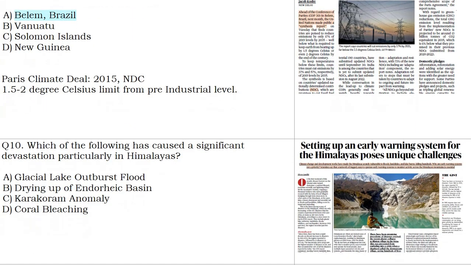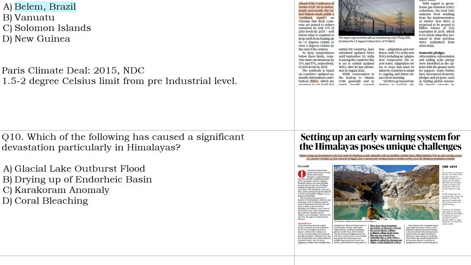Now come to 10th question. Which of the following has caused a significant devastation, particularly in Himalayas? The first option says GLOF. GLOF is glacial lake outburst flood, then drying up of Indo-Arctic basin, then Karakoram anomaly, coral bleaching. So of course, coral bleaching will not happen. Indo-Arctic basin are drying in Aral Lake, okay, not in Himalayas.